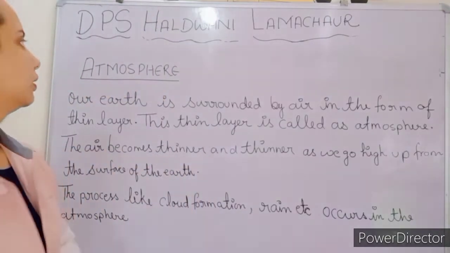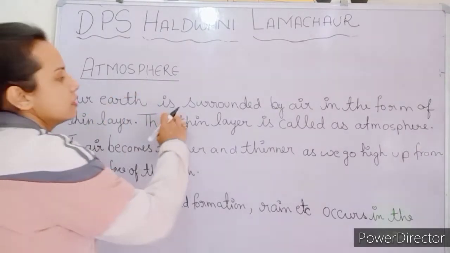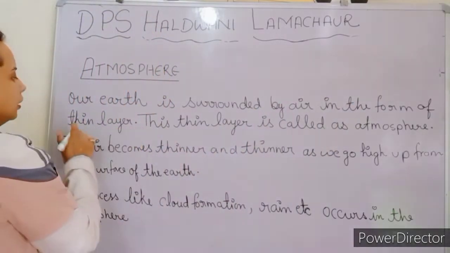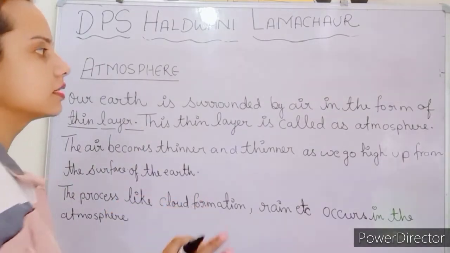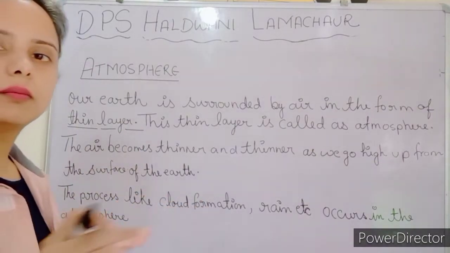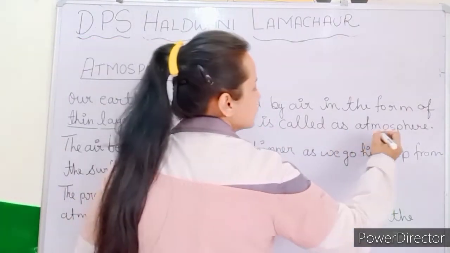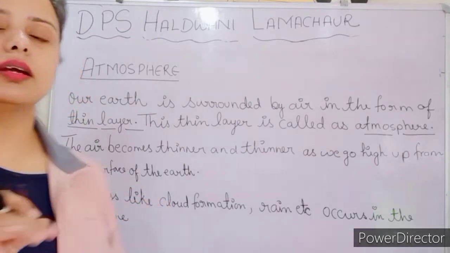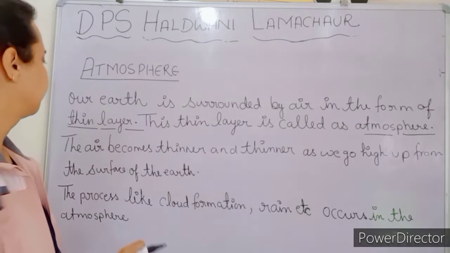Now the next topic is the atmosphere. Our earth is surrounded by air in the form of a thin layer. The air on the earth is surrounded in the form of a thin layer. This thin layer is called the atmosphere. The thin layer of air is known as the atmosphere.